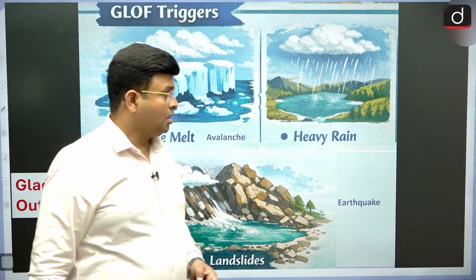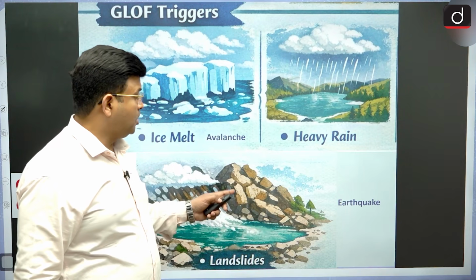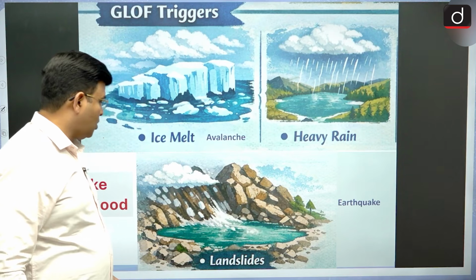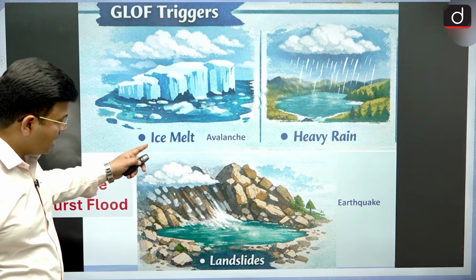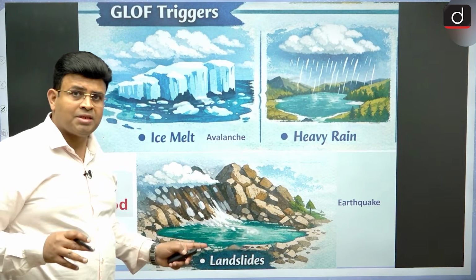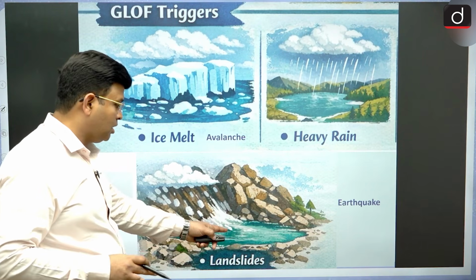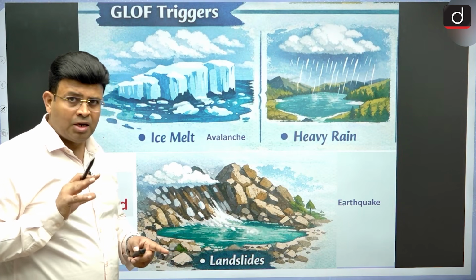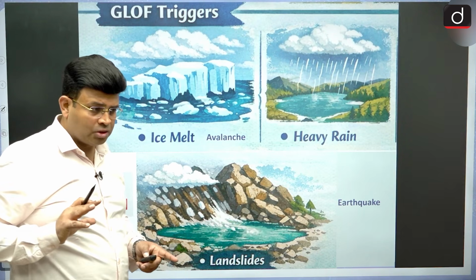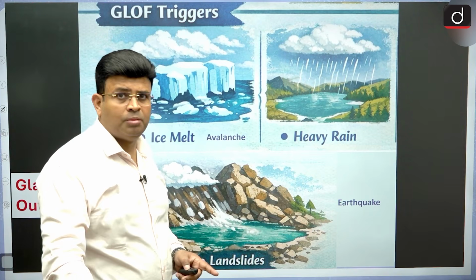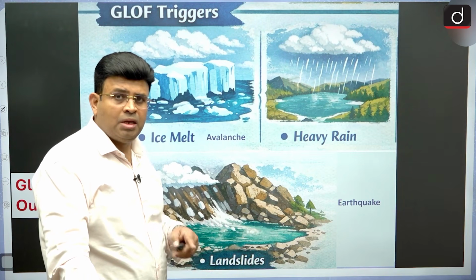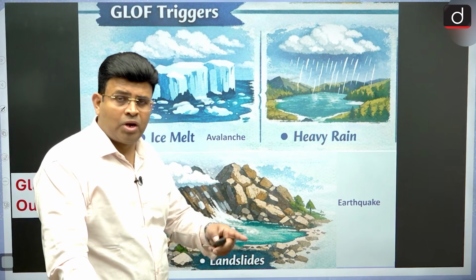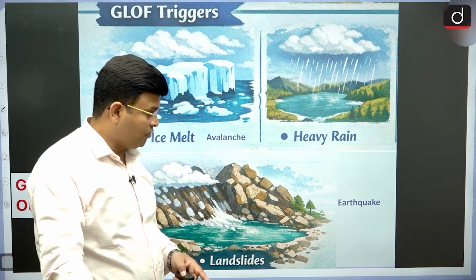Apart from that, some landslides can also occur, and the landslide particles of rock coming into the lake can break the moraine dam, causing destruction of the dam and a glacial lake outburst flood.